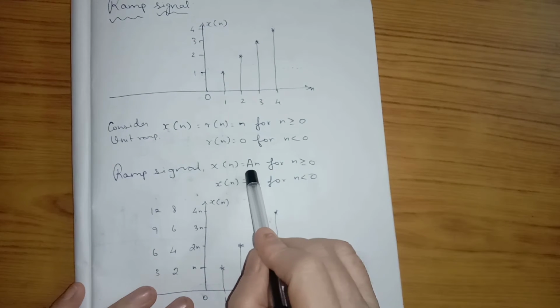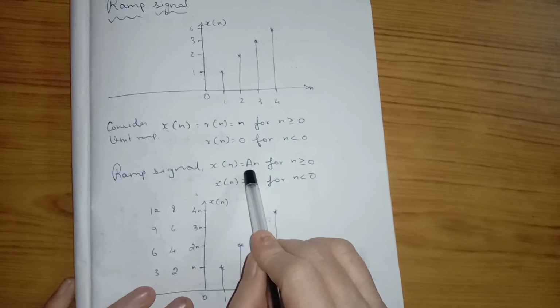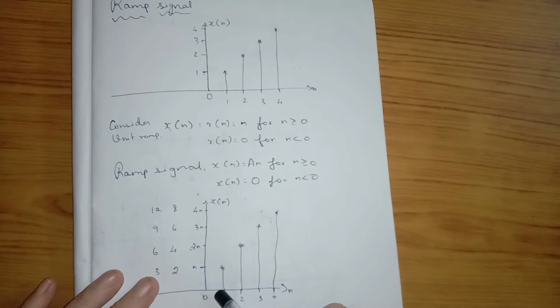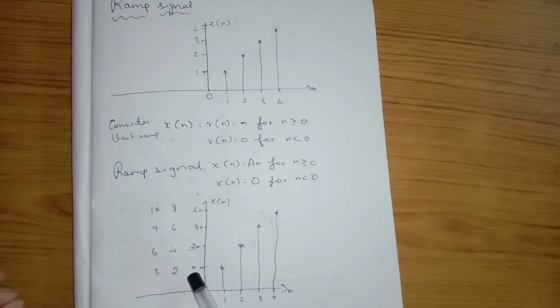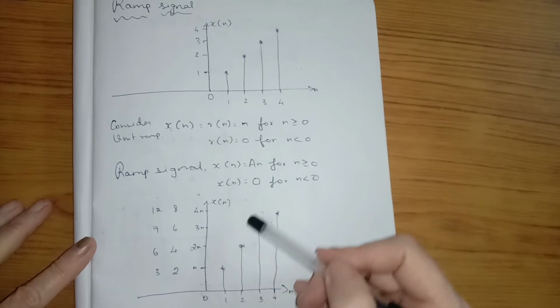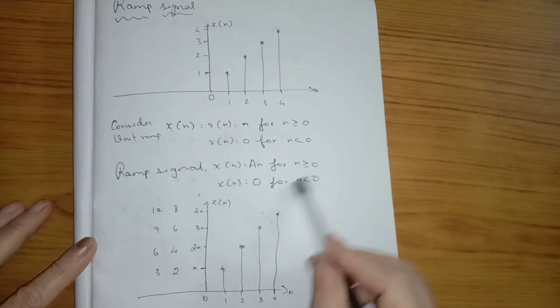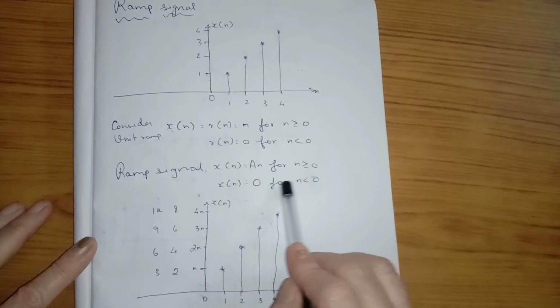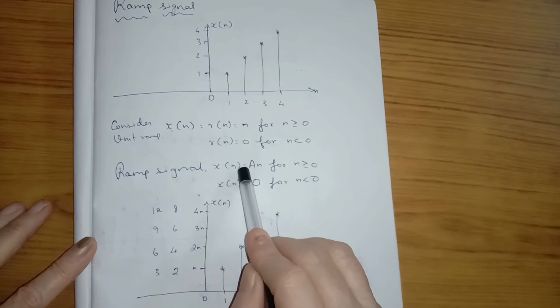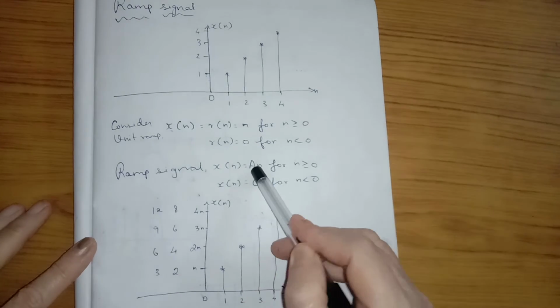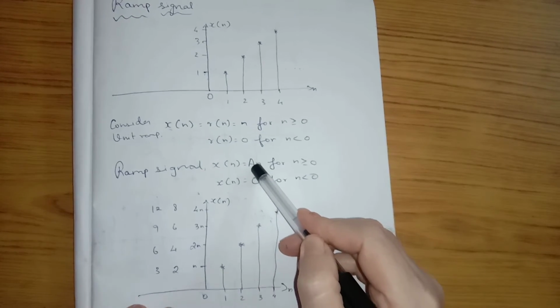It is called a ramp signal because there is A times n. So you put 0, you get 0. For 1, the value is A; for 2 it is 2A; for 3 it is 3A, and so on. You can put any value for A. A is considered as any number, an integer such as 1, 2, 3, etc.